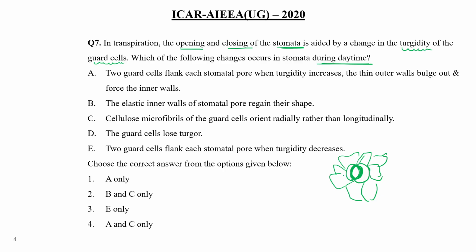When turgidity increases, the thin outer wall, this is the outer wall and this one is the inner wall, bulges out and forces the inner wall to show elastic turgidity, right?